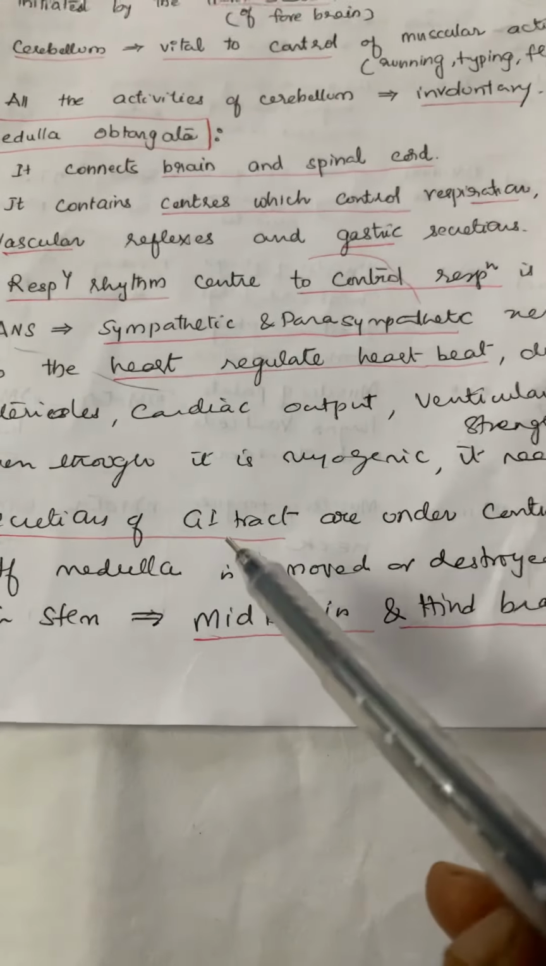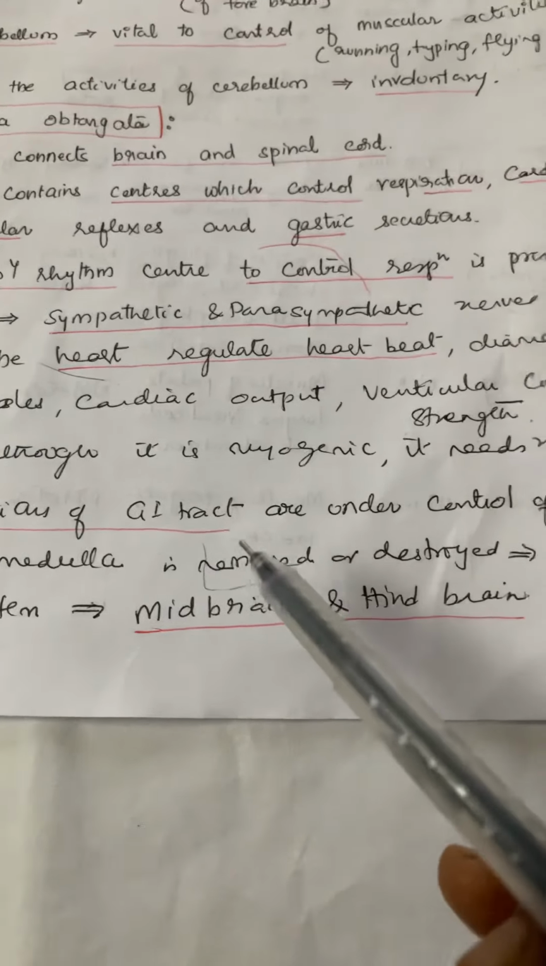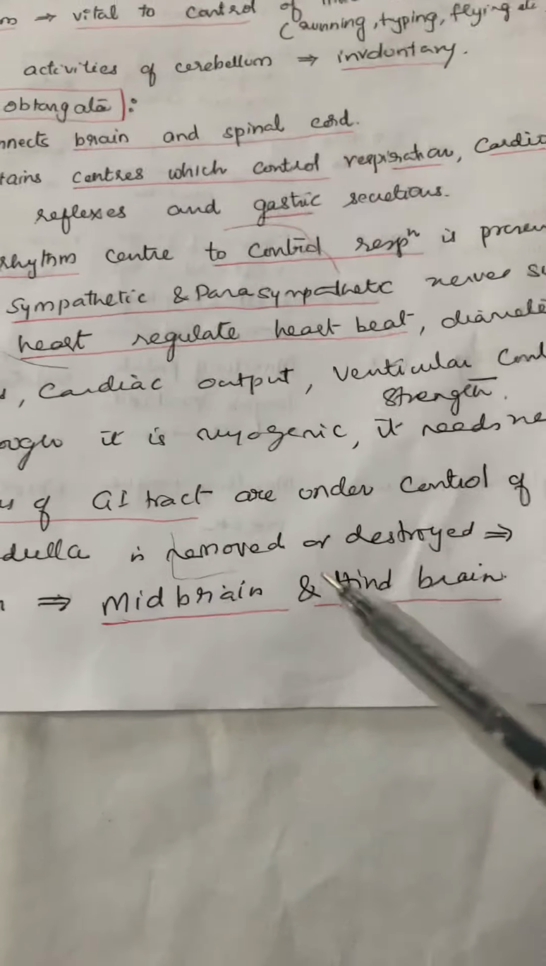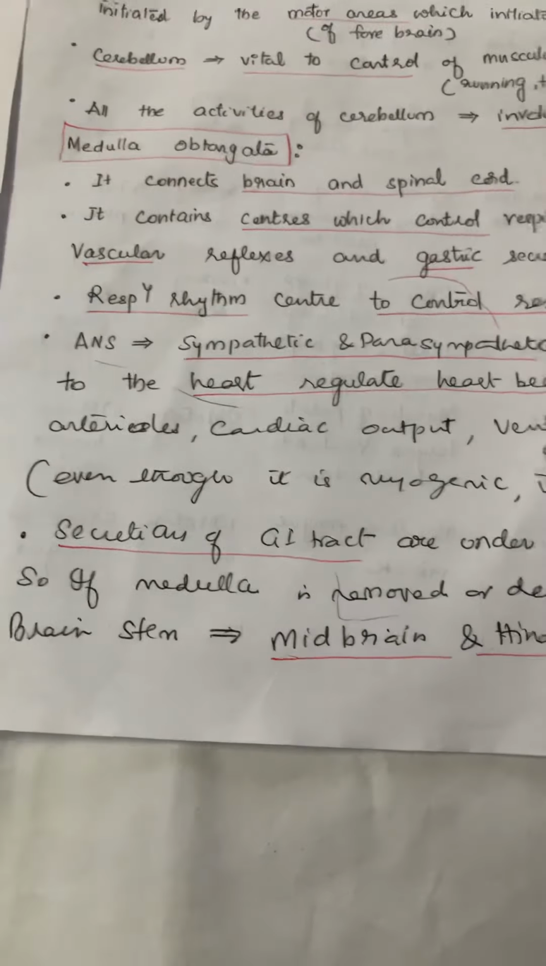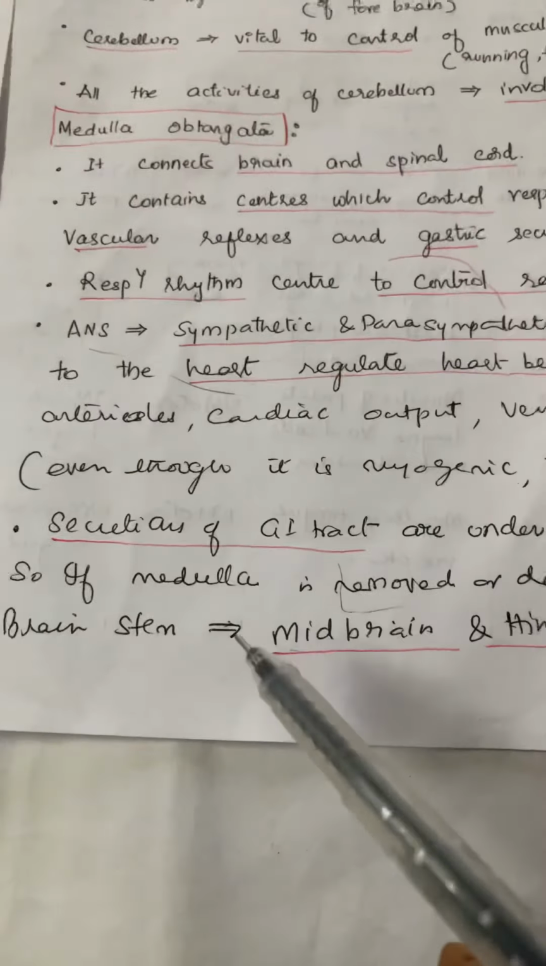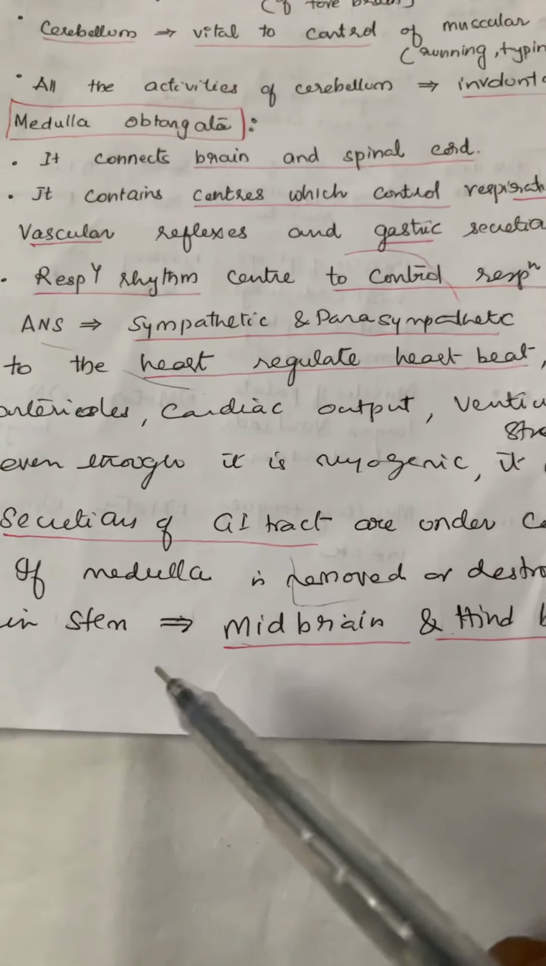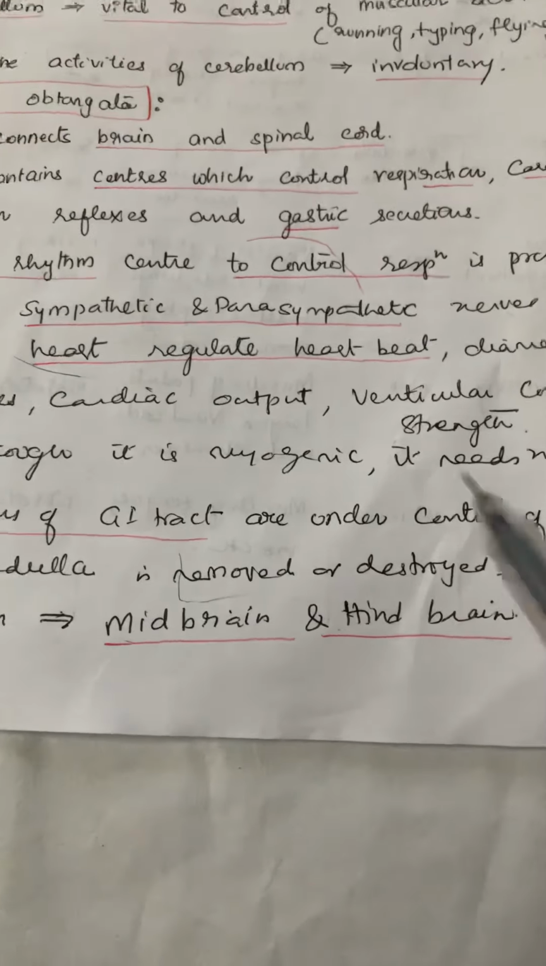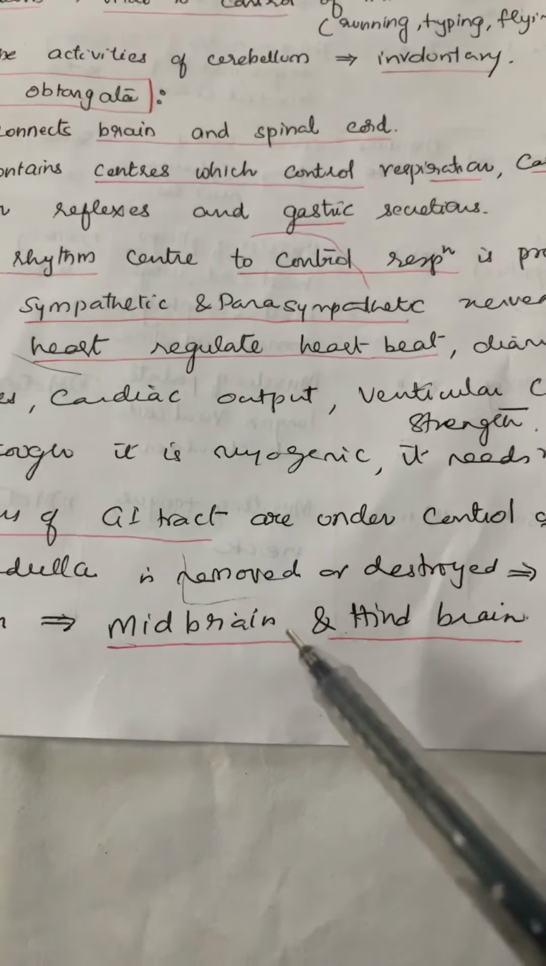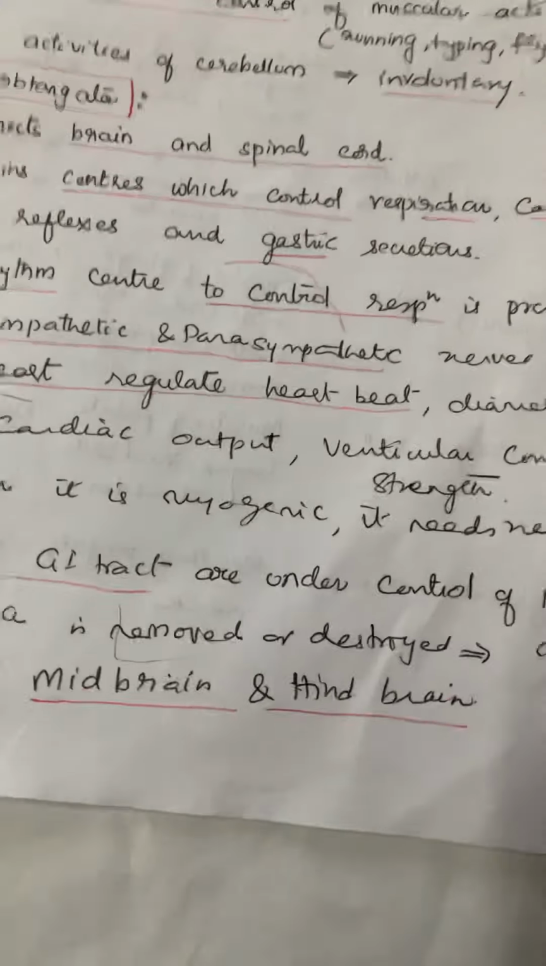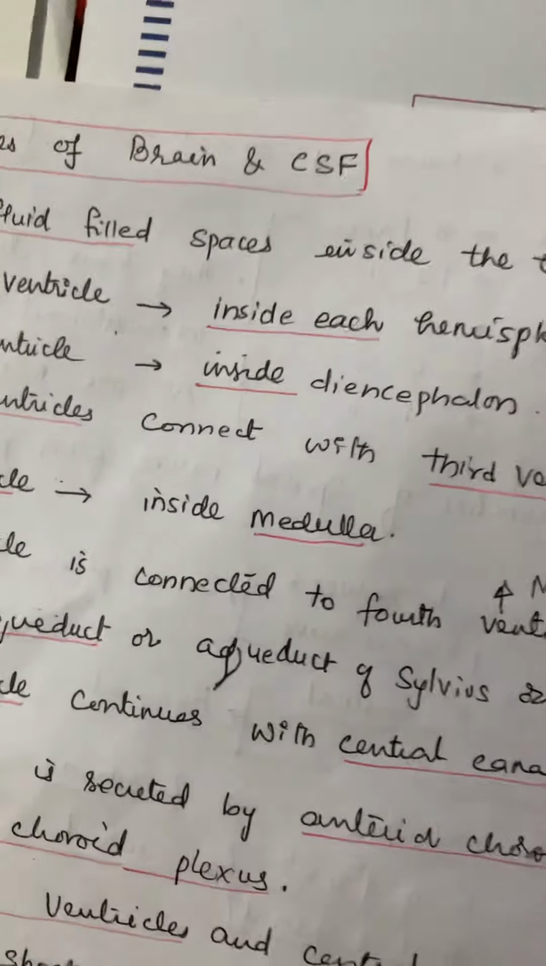The secretions of the gastrointestinal tract are under the control of the medulla. So, if medulla is removed, what happens? If it is destroyed, death will result, and the brainstem is formed by midbrain and hindbrain, as I discussed with you yesterday.